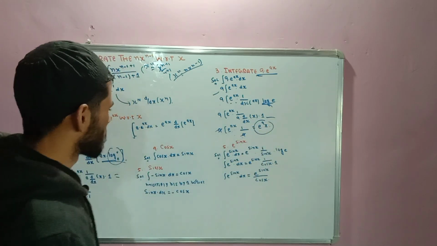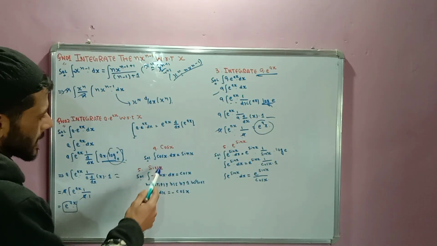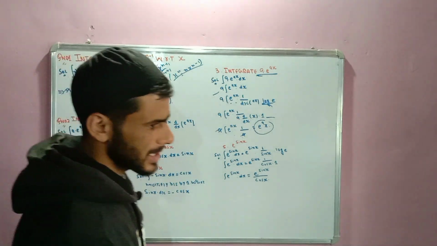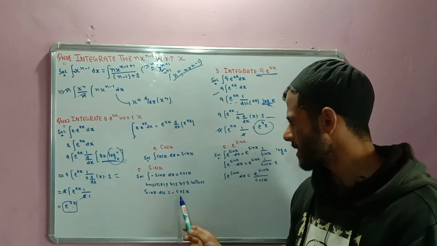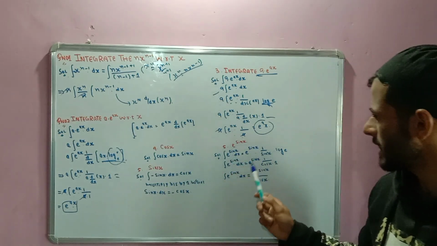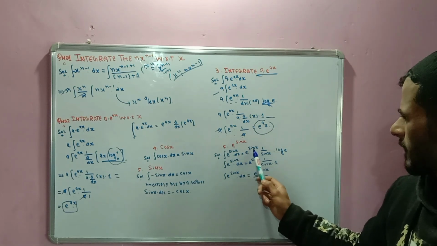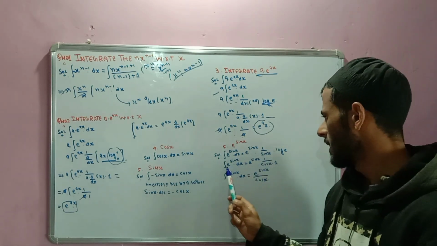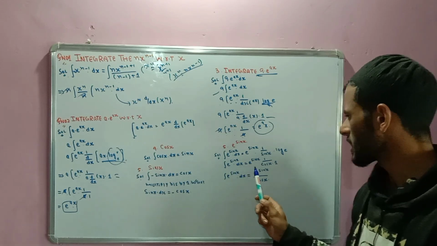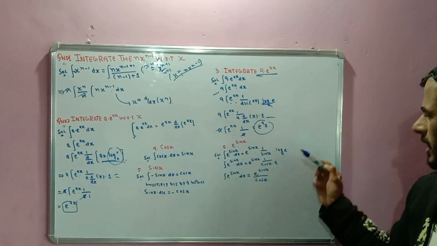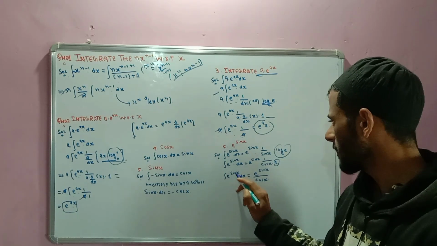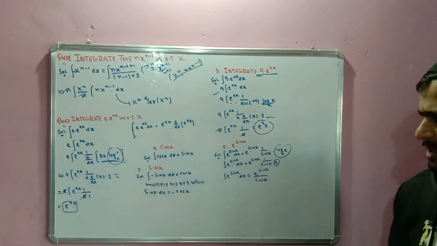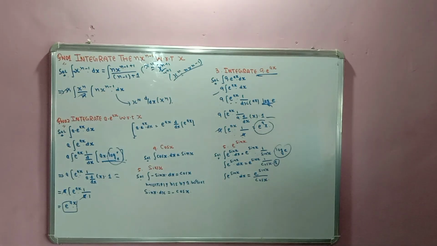Now the integration of cos x dx, that is sin x. Integration of cos x, that is sin x. ठीक है. इंटीग्रेशन ऑफ द sin x दैट इज माइनस cos x, and the integration of e power sin x. e power sin x into dx is equal to e power sin x into 1 by d by dx of sin x into log of e. That is integral of e power sin x into dx is equal to e power sin x into 1 by cos x into 1. यहाँ पर जो log e होता है ये किसके बराबर होता है? 1 के बराबर. ठीक है. दैट इज इंटीग्रल ऑफ द e power sin x into dx is equal to e power sin x divided by cos x. ठीक है. दिस इज द इंटीग्रेशन ऑफ द sin x and the cos x, e power sin x.